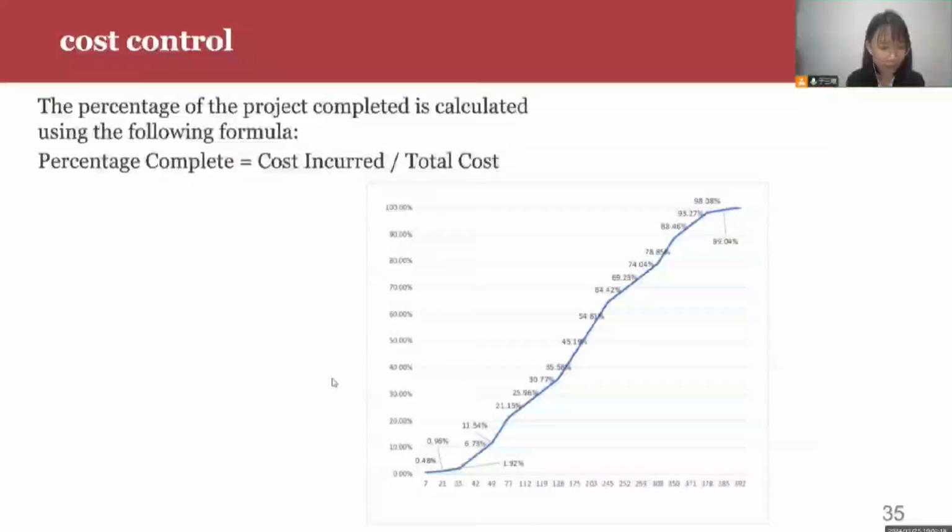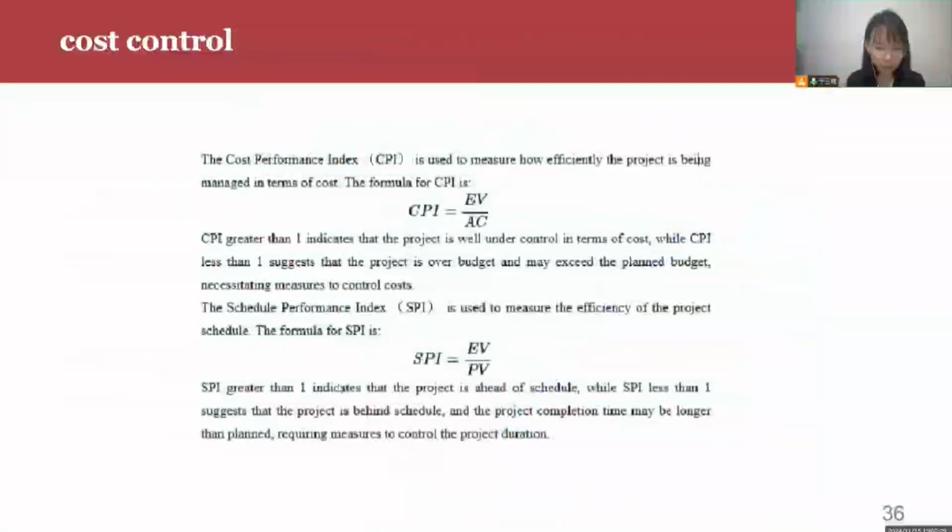Let us turn to the next part, cost control. We can see the planned value of this project. And during the construction, we focus on the actual time taken and the actual money we spend on each step. And we can know the actual cost and earned value. So we can know the CPI and SPI. Then we can control the total money used and the project schedule on time.